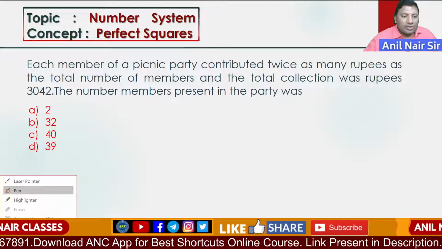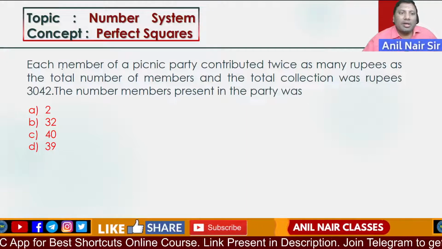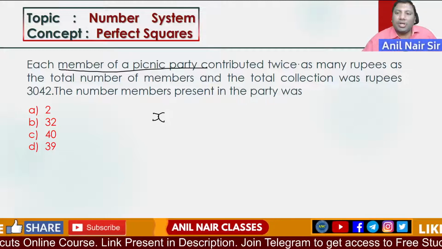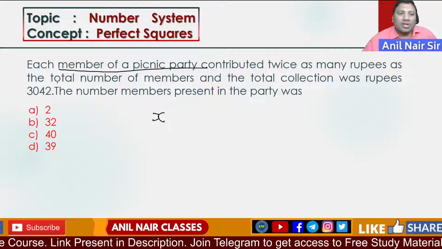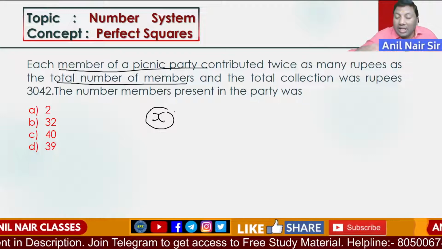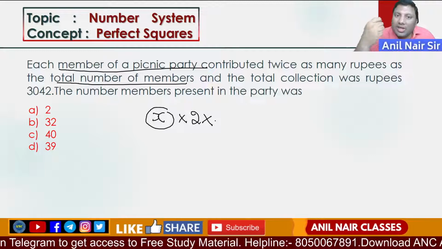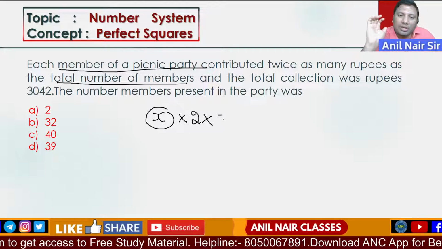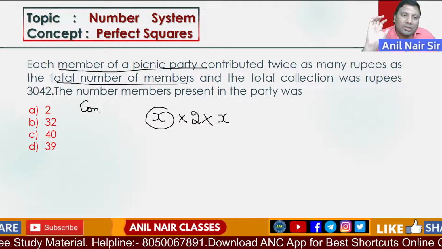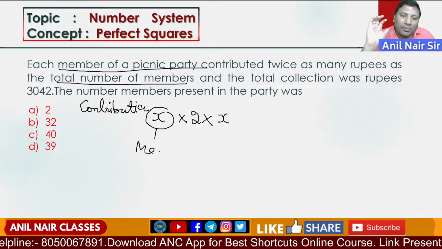Next one, read this question. Each member of a picnic party contributed twice as many rupees as the total number of members. Let there be x members. Assume there are total x people. Each member contributed twice the number of members. Twice is 2 times. So, the total contribution will be 2x square. x is the total number of members.